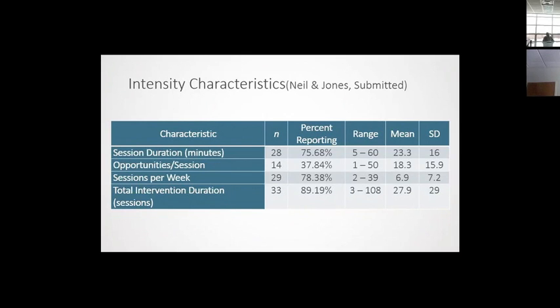And then we also see that not everyone tells us. So that's a real limitation in the literature as well, is that people don't always say how many opportunities they're providing in their intervention sessions, or they're not telling us how many sessions per week. And again, this may also be related to philosophy. If I'm doing discrete trial teaching, I know how many opportunities I'm going to give in a session. But if I'm doing perhaps a learner-directed naturalistic style teaching, I don't necessarily know how many opportunities occurred. And it may be beneficial to start to think about measuring those things. So knowing that they're not reporting it, perhaps they should try and calculate that in some way, even if it is a learner-directed intervention.